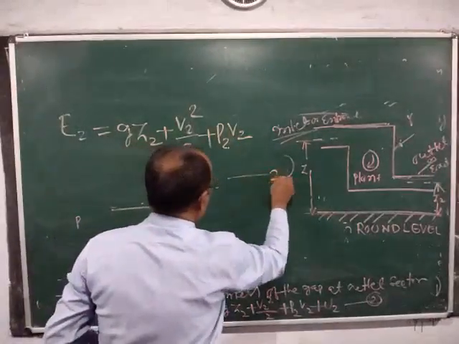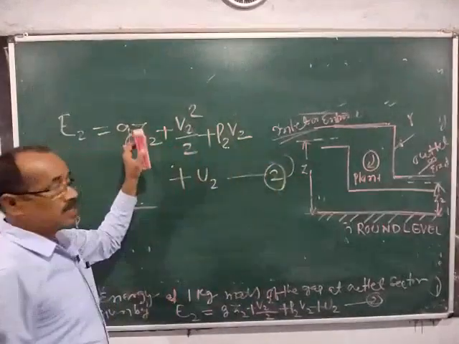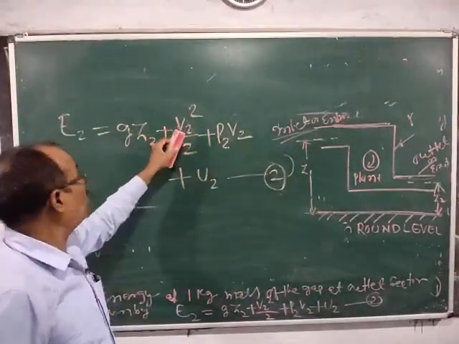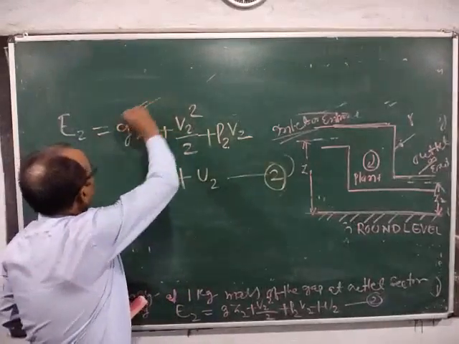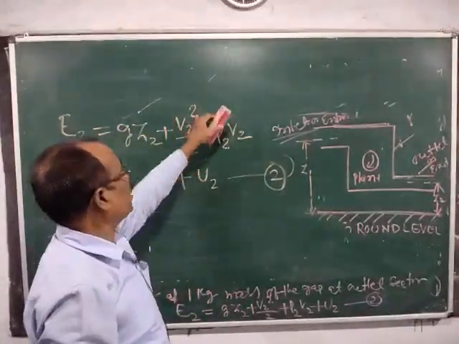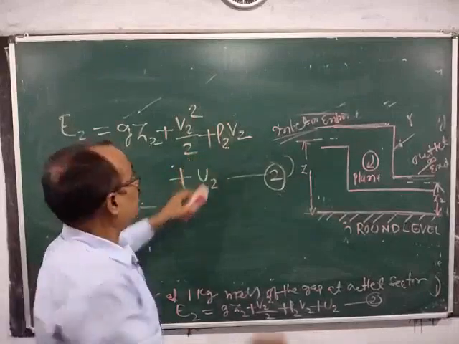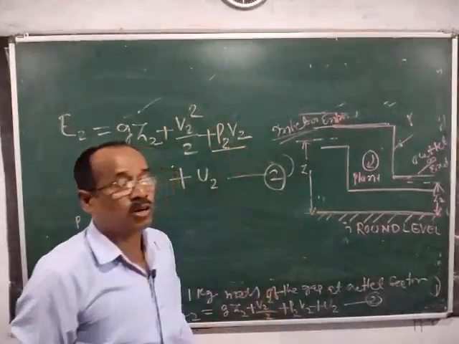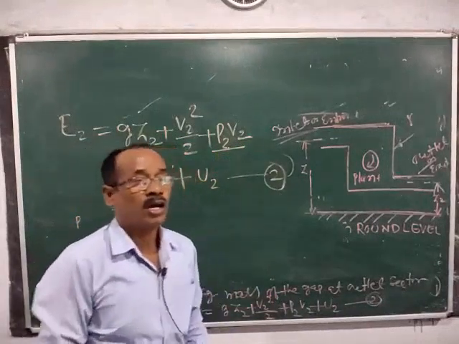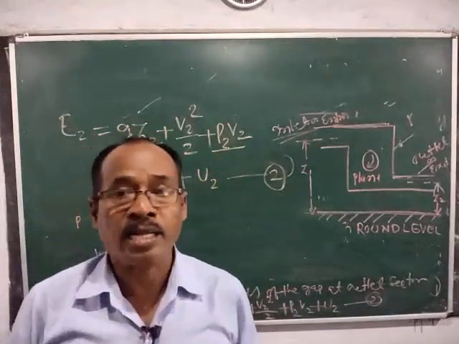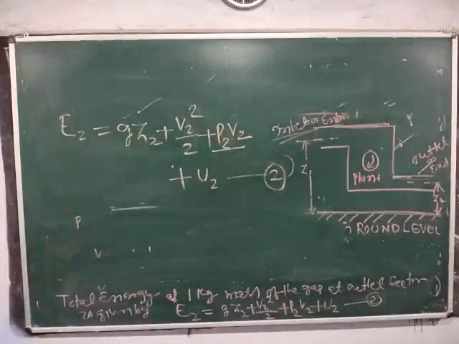This is equation 2, where g z2 is potential energy, v2 square by 2 is kinetic energy, P2 V2 is pressure energy, and U2 is internal energy at outlet section.